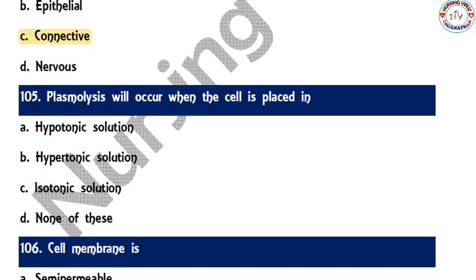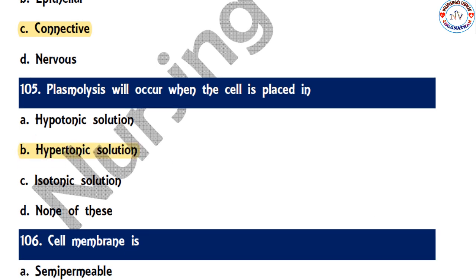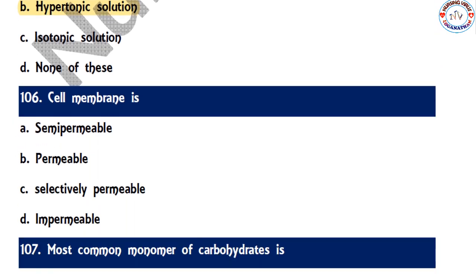And 105, the plasmolysis will occur when the cell is placed in hypotonic solution, hypertonic, isotonic, and none of the above. The correct option is hypertonic. So the next one, the cell membrane is, the options are semi-permeable, permeable, selectively permeable, and impermeable.